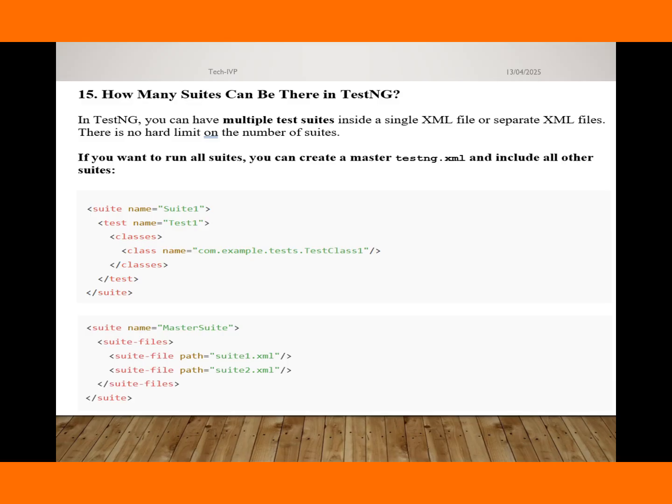In TestNG we can have multiple test suites inside a single XML file or separate XML files. There is no hard limit on the number of suites. If you want to run all the suites, we can create a master TestNG XML file.